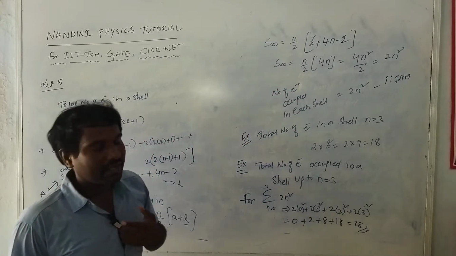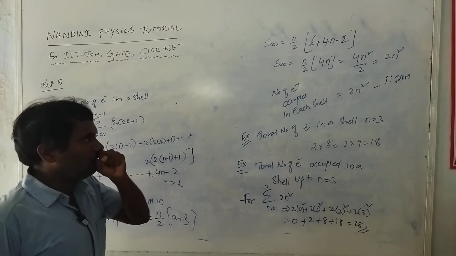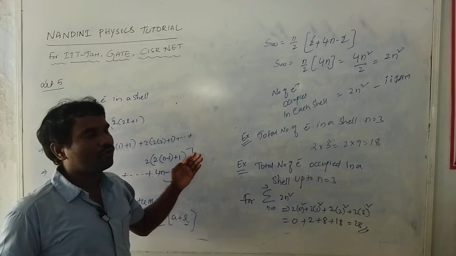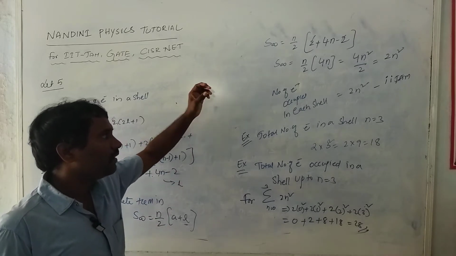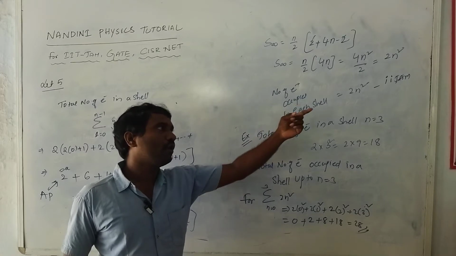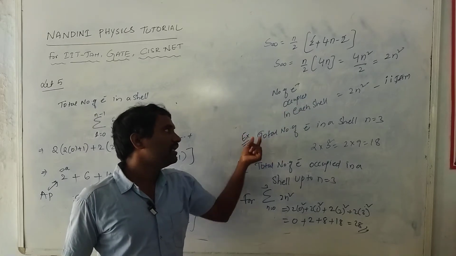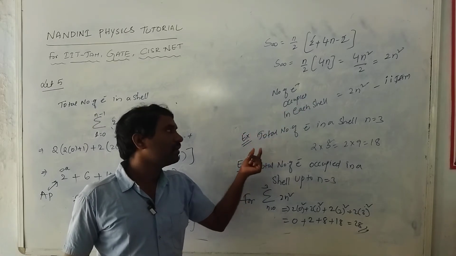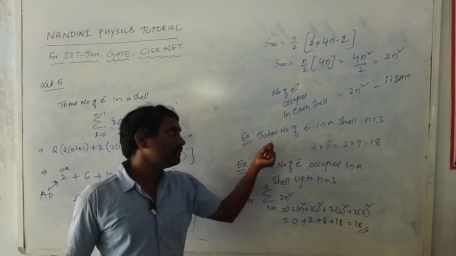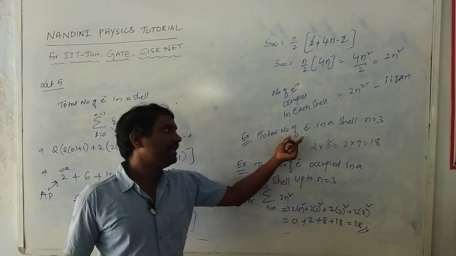Previously I erased all these things. After that, the l value starts from 0 to n minus 1. So for suppose in the nth state, l starts from 0, 1, 2, 3, 4 and so on up to n minus 1. For each state we represent one name, that is called s shell, p shell, d, f like that.